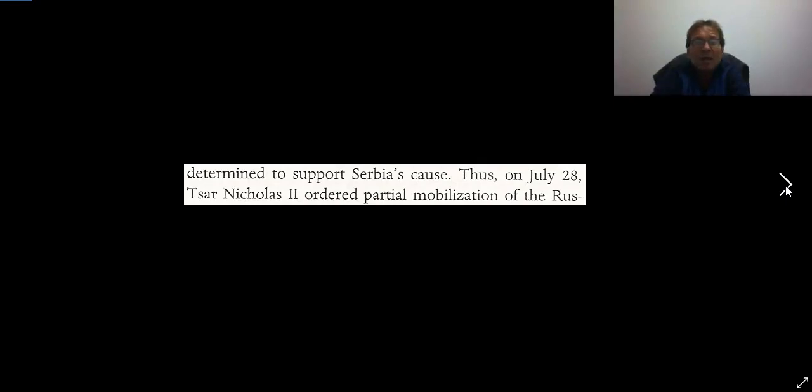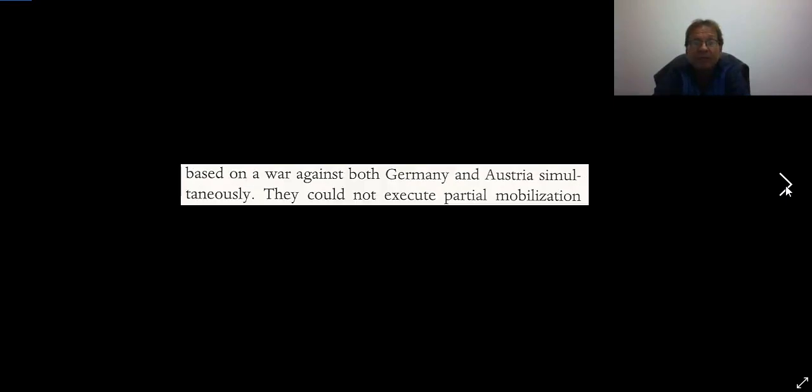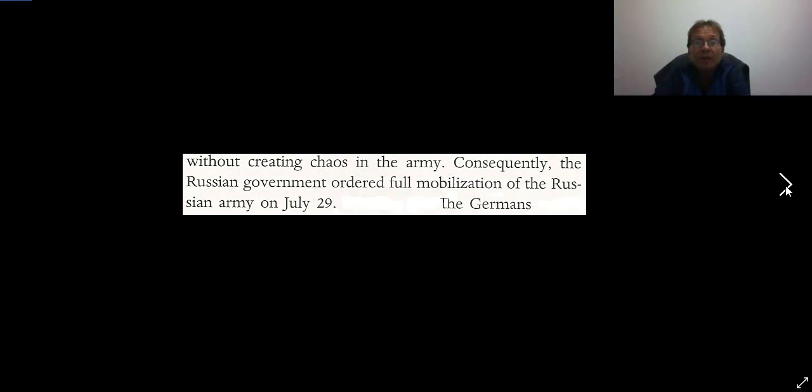Thus, on July 28th, Tsar Nicholas II ordered a partial mobilization of the Russian army against Austria. And as we talked about, the Russian General Staff informed the Tsar that their mobilization plans were based on a war against both Germany and Austria simultaneously. They could not execute partial mobilization without creating chaos in the army. So consequently, the Russian government ordered a full mobilization of the Russian army on July 29th.